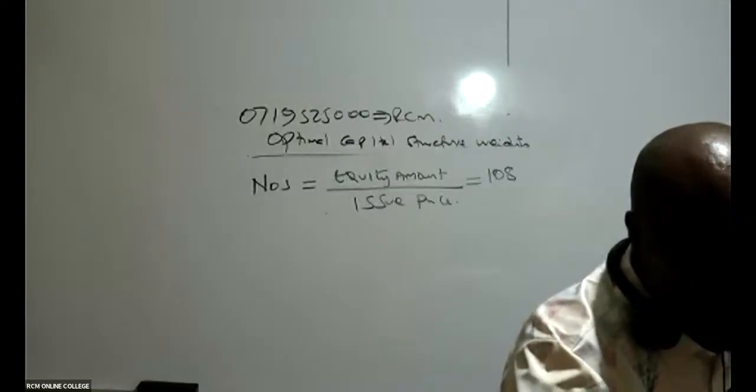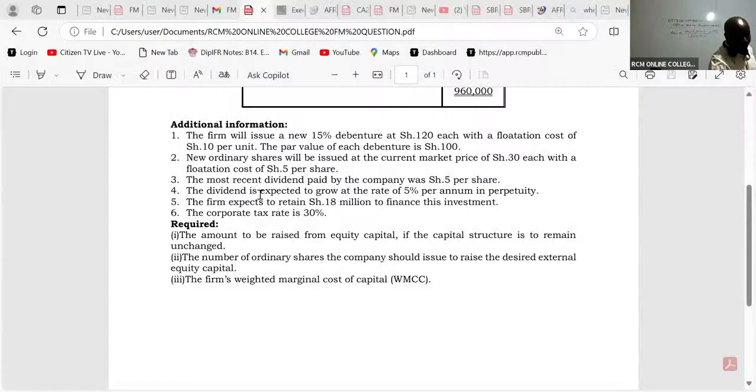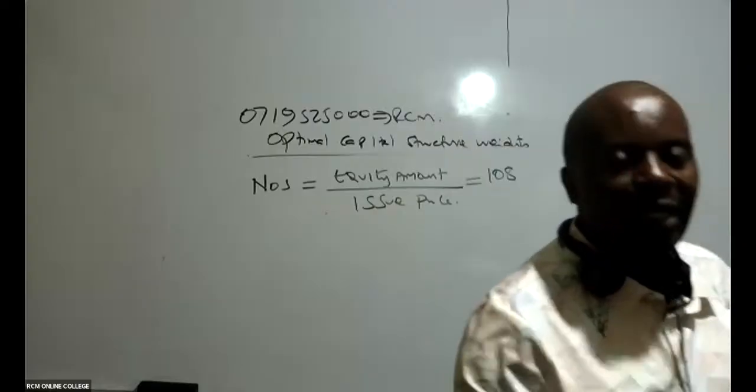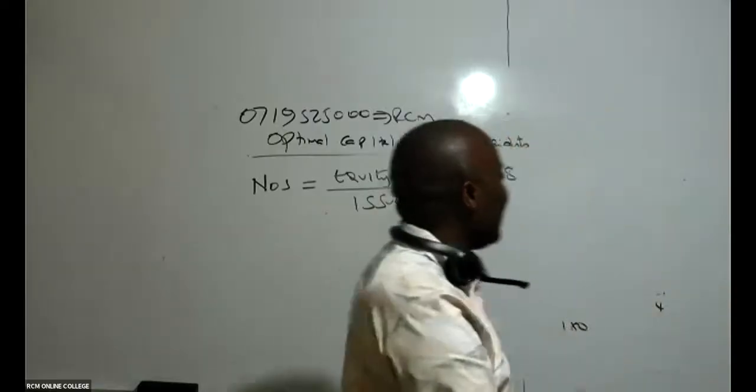You are told here that the firm expects to retain 18 million to finance this investment. To finance this investment, we shall retain 18 from our profits.